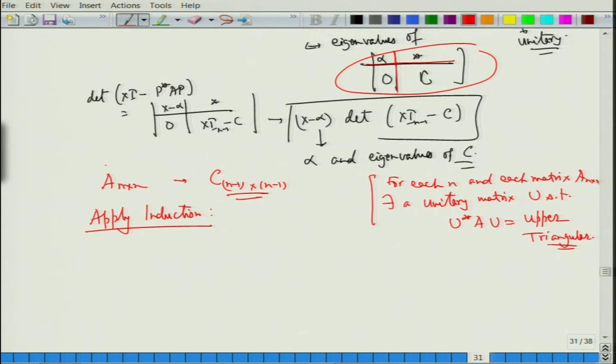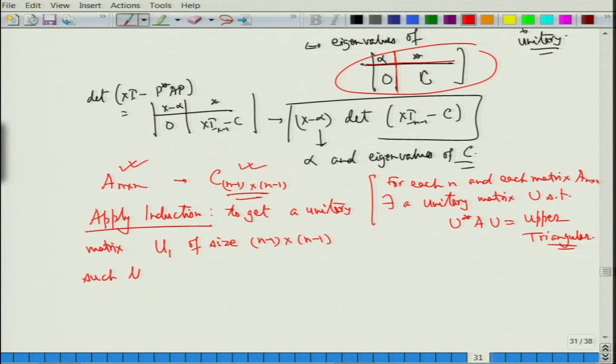So, now let us do that. From A I have gone to n minus 1, so apply induction to get a unitary matrix U1 of size n minus 1 cross n minus 1 such that U1 star CU1 is upper triangular.